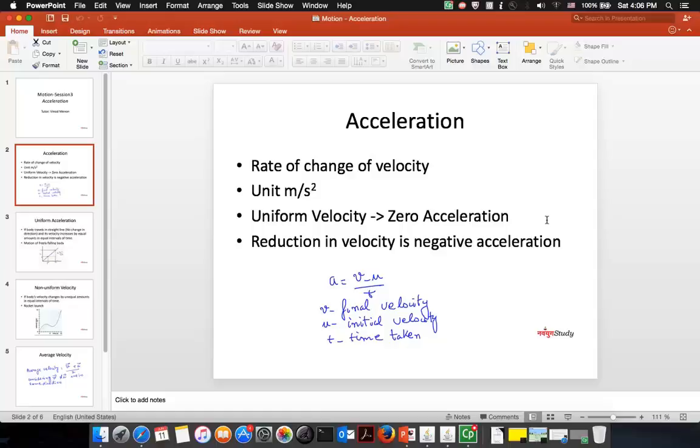And this is a situation where we say there is a change in velocity, and that rate at which that velocity is changing is called acceleration.